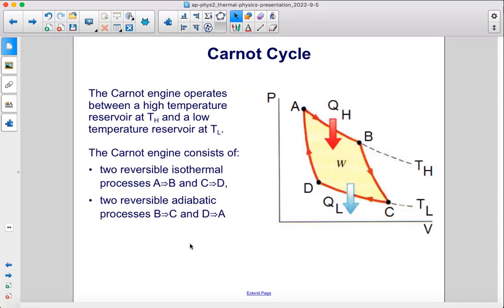The Carnot engine operates between a high-temperature reservoir at T sub H and a low-temperature reservoir at T sub L. The Carnot engine consists of two reversible isothermal processes from A to B and from C to D, and two reversible adiabatic processes from B to C and from D to A.